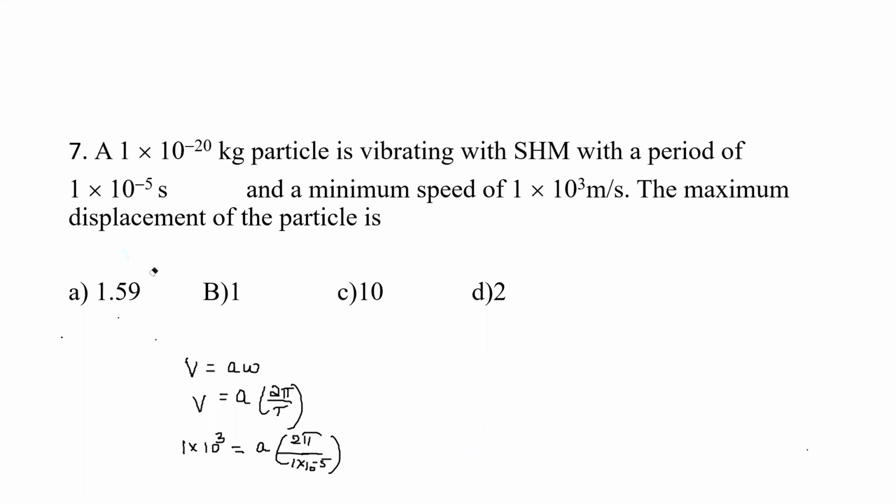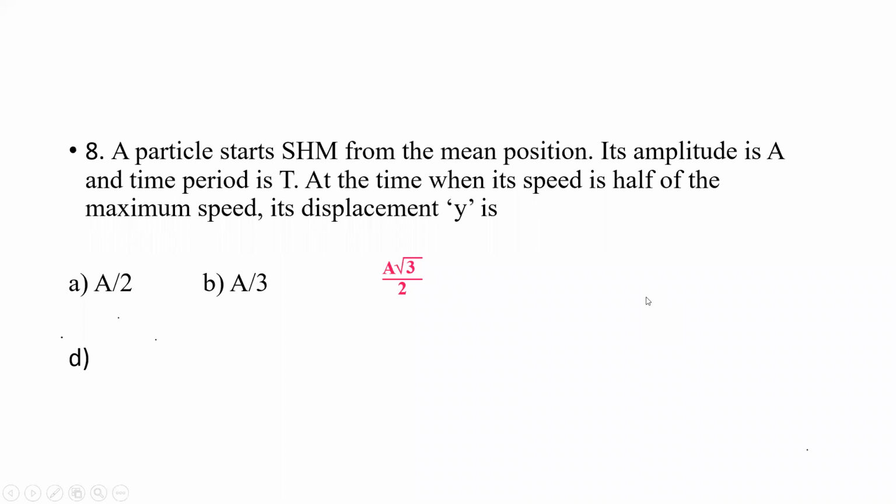So v is equal to A omega is the relation between speed, amplitude and angular frequency. Then the next question is, a particle starts SHM from the mean position.